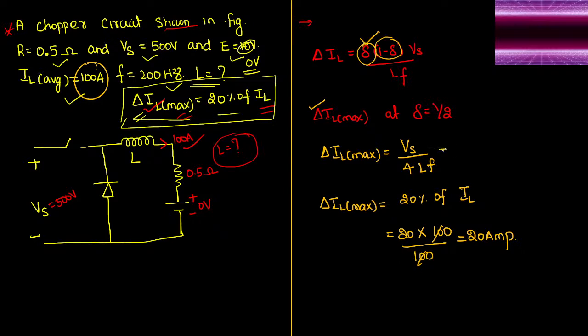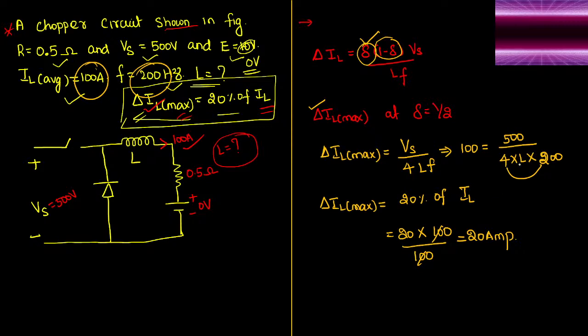Now again go to this equation and replace del IL maximum by 20 ampere, equal to supply voltage 500 volt divided by 4 times L, which is not known, times frequency, which is 200 hertz. Four times 200 will be 800.